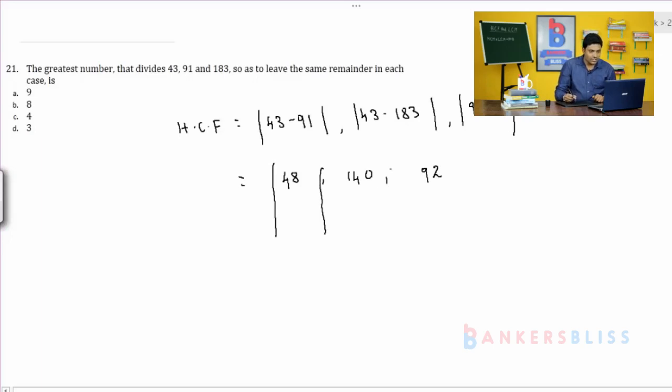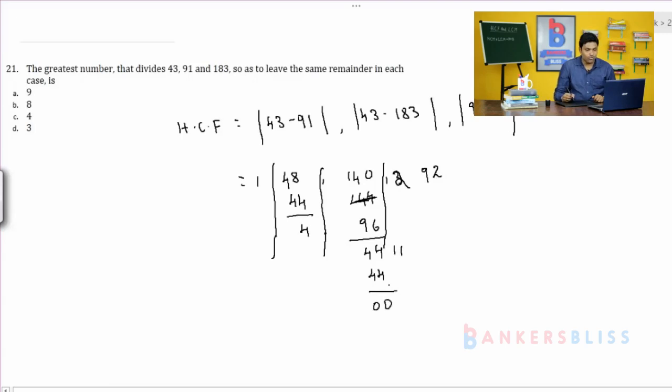I am considering these two numbers. 140 is the bigger number, so it has to be divided by 48. 48 threes are 144, which is more than 140. You take 2 times. 48 twos are 96. 140 minus 96, 44. So 4 is the remainder. Next 4 11s are 44. So 4 is the HCF.